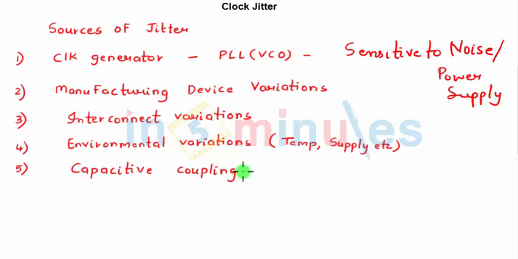And capacitive coupling. This we are going to see shortly in a clip on crosstalk, where you will understand when two interconnects or two wires are brought very close to each other, because of the mutual or the coupling capacitance, there are variations in both the interconnects. We'll see this in detail. But these are some of the sources of clock jitter.